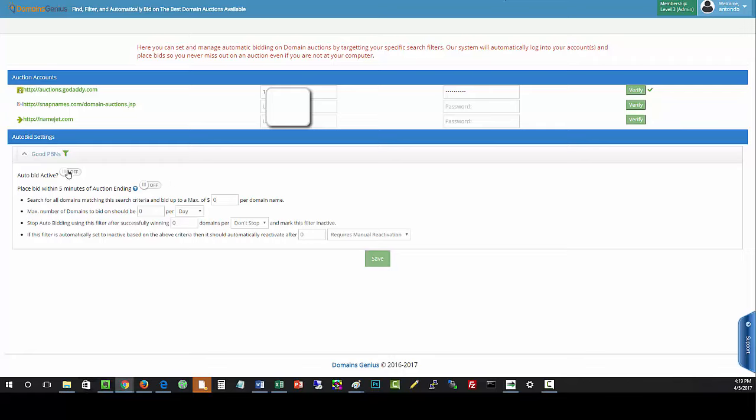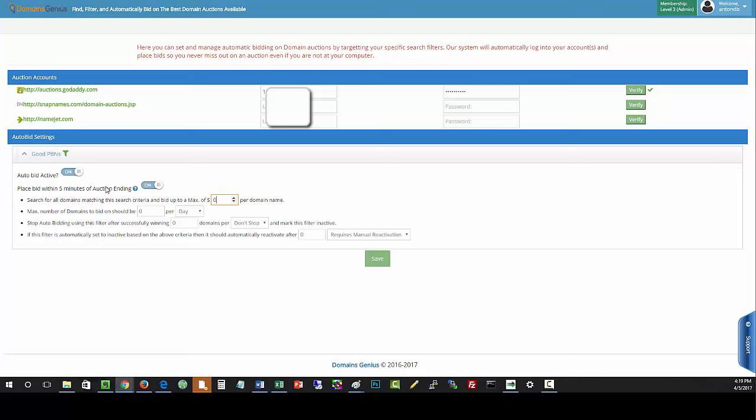All right, so what I'll do is turn this on. Do I want to do the domain sniping? You could turn that on as well if you want, and it explains to you what that is. Now let's say I want to search for all domains matching this search criteria and bid up to a max of, all right, this is where you decide what that search criteria is worth to you.